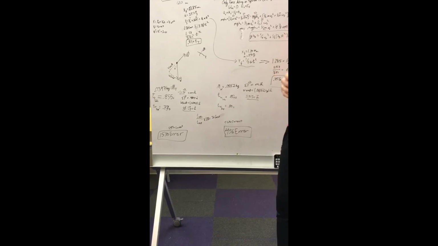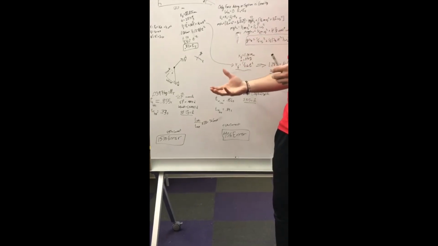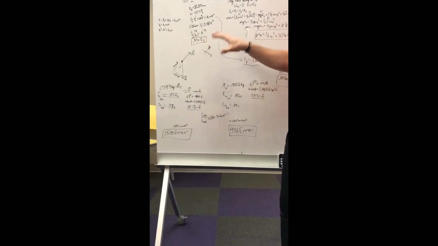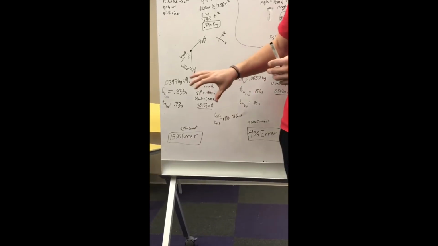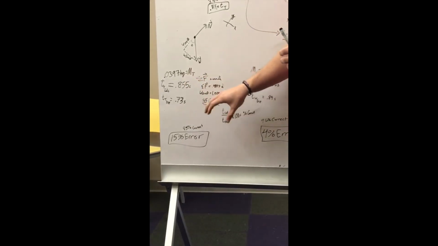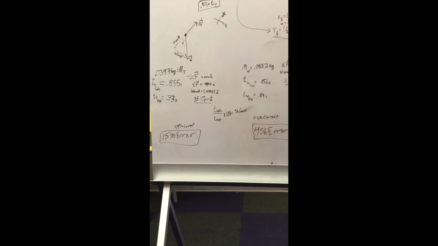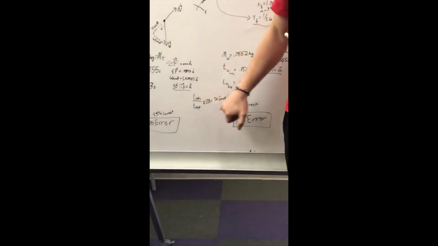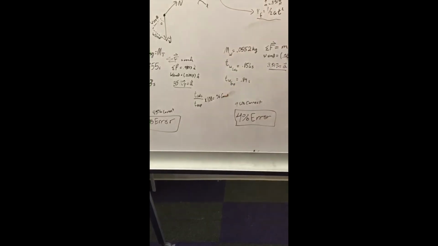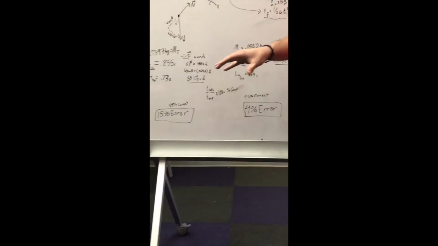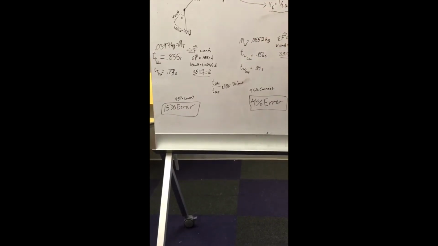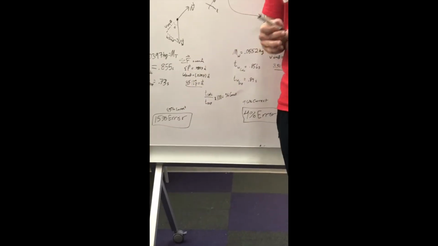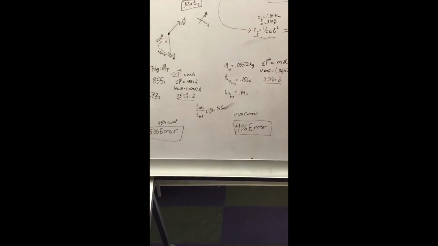Comparing this with our experimental time of 0.73 seconds, and using the percent correct formula that we have here, we find that we were 85% correct when it comes to the tennis ball, and we have a 15% margin of error in our experiment.